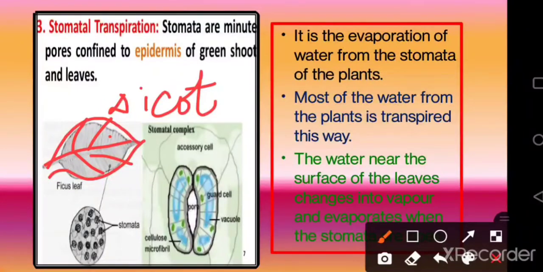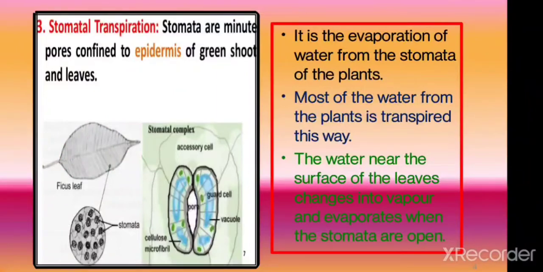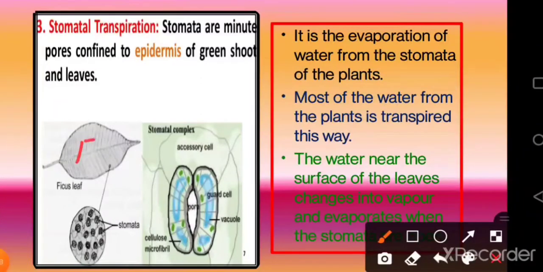So this will be having more number of stomata on the lower surface, that is, the lower epidermis will be having more number of stomata. How many stomata? Well, you just draw a small little square of almost 1 centimeter square. In this particular area, we can detect almost 1000 to 10,000 stomata when we look under a microscope.